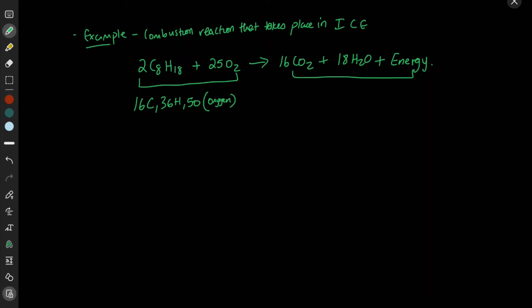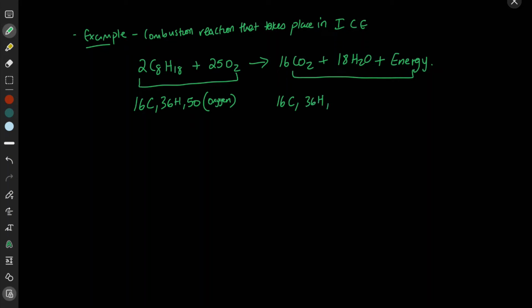So now what happens on the product side? How many carbons do we have? Well, we have 16 molecules of carbon dioxide, and within each molecule of carbon dioxide we have one carbon atom. So we have a total of 16 carbon atoms. With respect to hydrogen, we have two atoms of hydrogen in every molecule of water, and we have 18 molecules of water. So 18 times 2 is 36 hydrogen atoms.